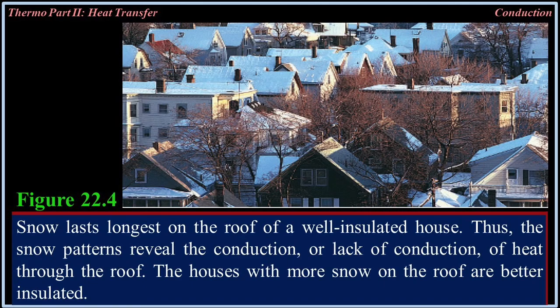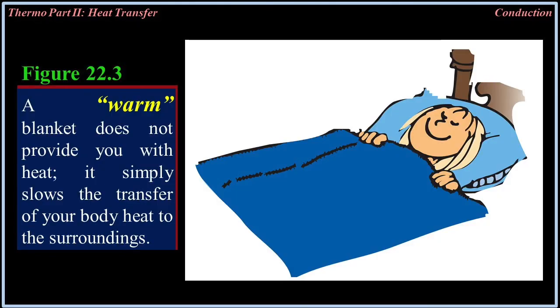We insulate to keep the heat in. If the home becomes colder, it is because heat flows out. As in figure 22.3, a warm blanket does not provide you with heat. It simply slows the transfer of your body heat to the surroundings.